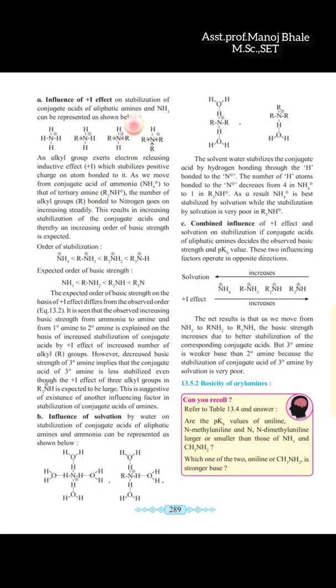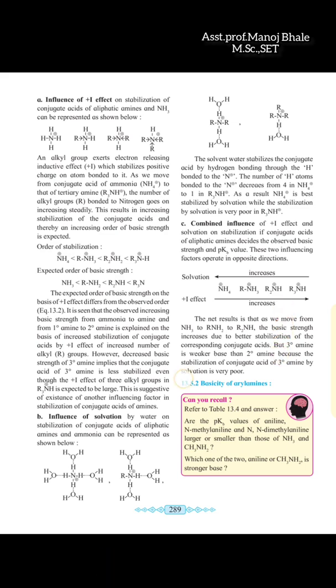Also, in the last lecture, we saw the influence of the plus I effect. As the plus I effect increases, basic strength increases, and as solvation energy increases, the basic strength also increases. So this is the combined influence which is given there. Generally, solvation energy increases from the tertiary amine to ammonia, and inductive effect increases from ammonia to the tertiary amine. So out of them, the secondary amine is the strongest base.